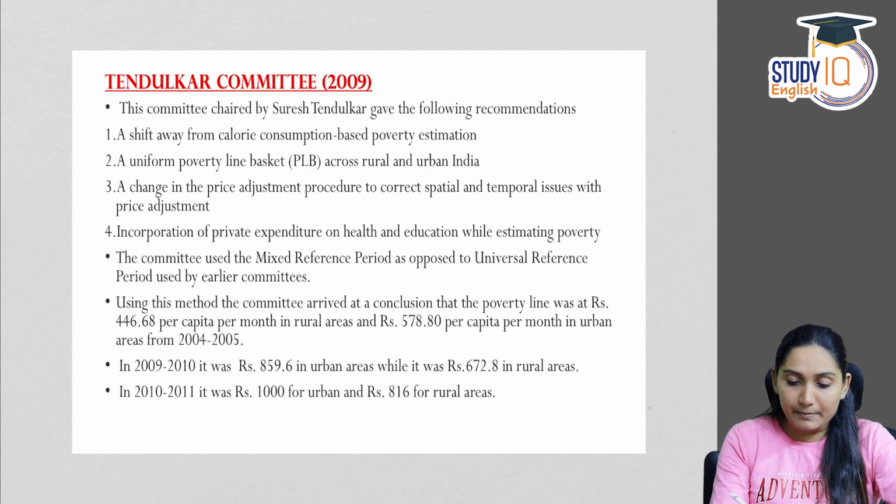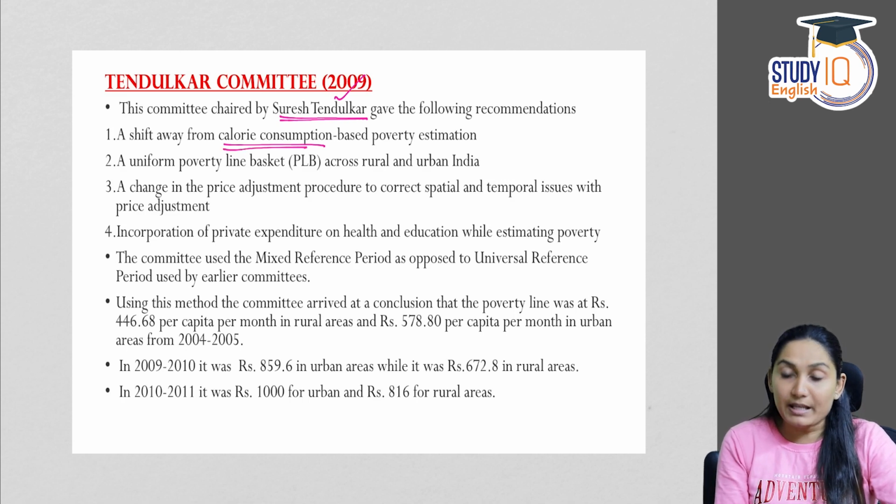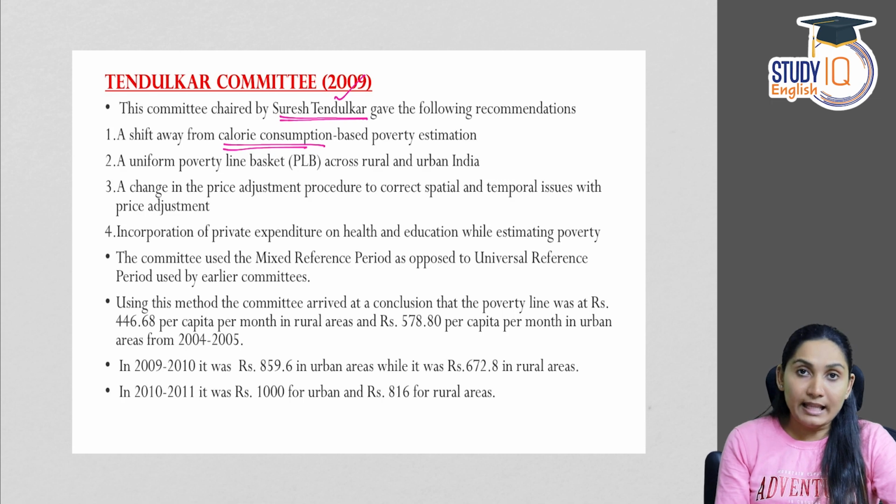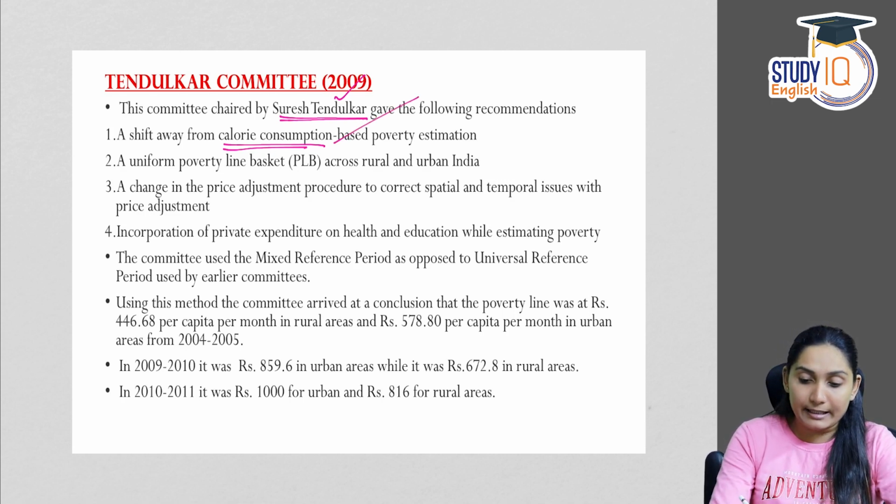Next is Tendulkar Committee, chaired by Dr. Suresh Tendulkar. The committee gave the following recommendations. A shift away from calorie consumption based poverty estimation. We know until then, till the Lakdawala Committee, the poverty line was based on calorie consumption.